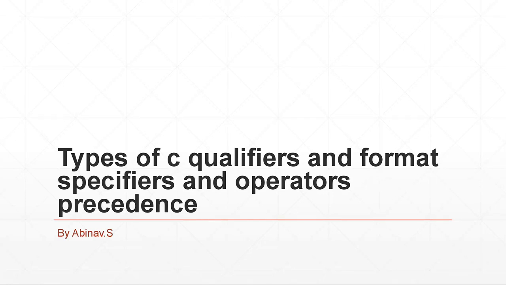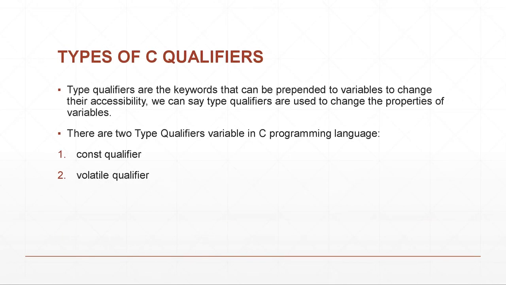Today we are going to see about types of C qualifiers, format specifiers, and operator precedence. First we are going to see about types of C qualifiers. Type qualifiers are nothing but the keywords that can be prepended to variables to change their accessibility. There are two types of qualifiers in the C programming language: constant qualifier and volatile qualifier.